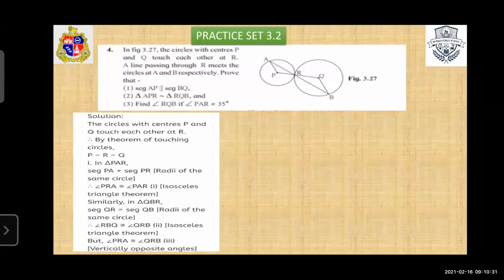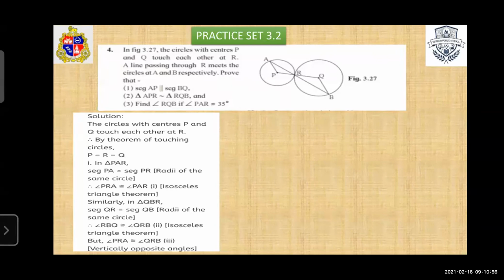Similarly, in the other figure, in triangle QBR, QR is congruent to QB, radii of the same circle. Similarly, we write angle RBQ congruent to angle QRB. Same condition applies here, isosceles triangle.